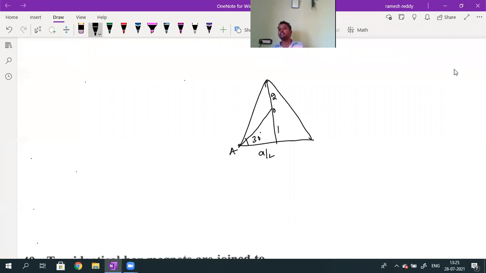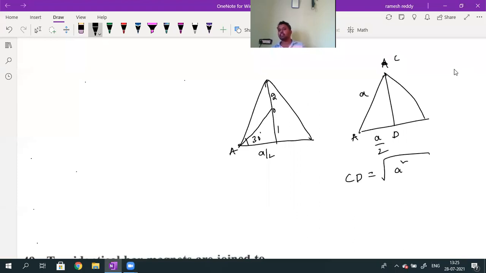You can find out now what the value is here. This value will be equal to a, as it is an equilateral triangle, and this value will be equal to a by 2. If I call the vertices A, D, and C, you can find out the median CD value by using the Pythagoras theorem. CD value is given by root over a square minus a square by 4, which is root over 3 into a square by 4. That you will get as ED.